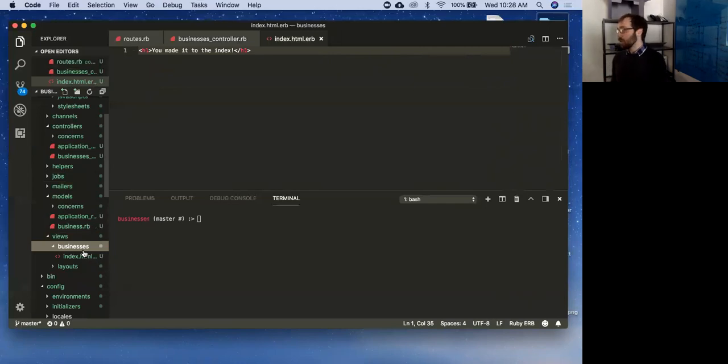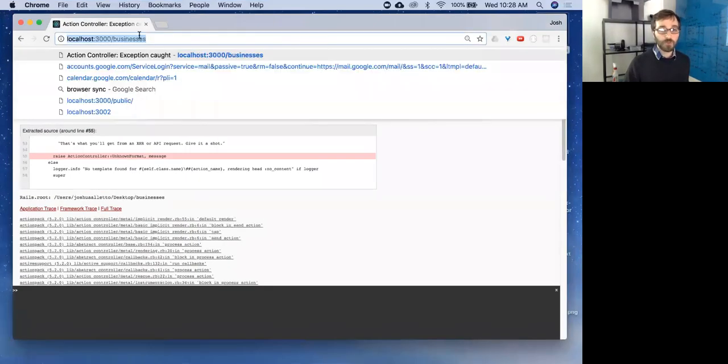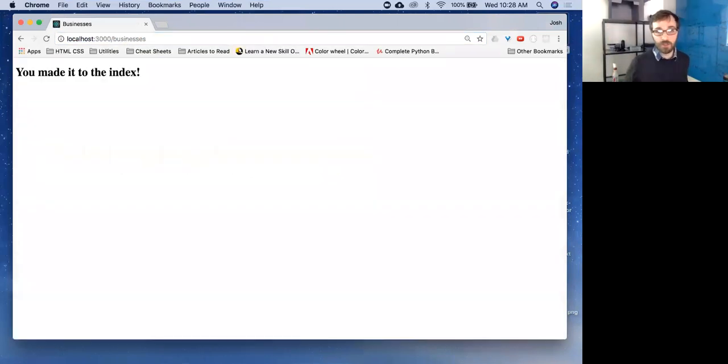So again, in order for Rails to automate all this stuff, it makes a lot of assumptions about where things are and how they're named. So sticking to these naming conventions is important. Let's see if this works. Hopefully I set everything up correctly. Try one more time. And what are we expecting to see if this worked? The H1 you made? That H1 I made that said we made it to the index page. Yeah, we made it. Cool.